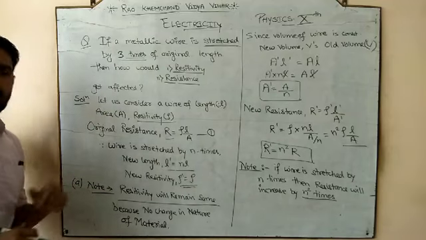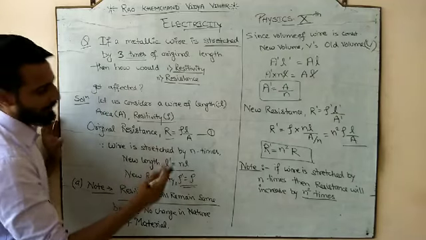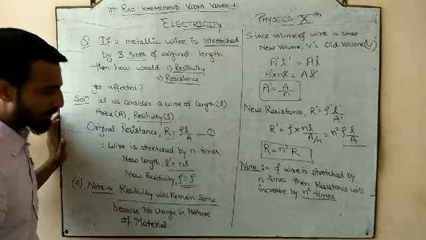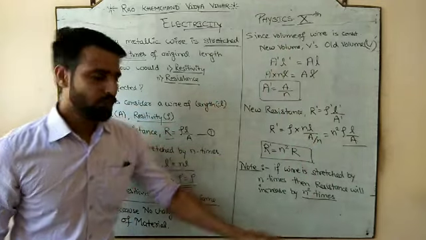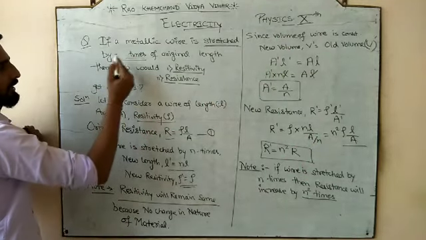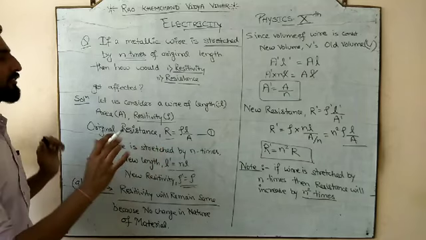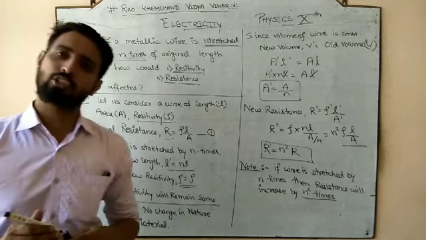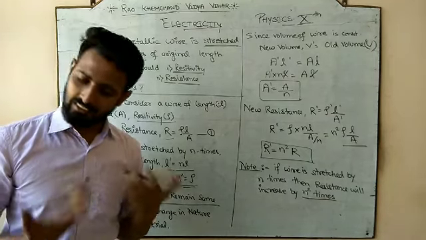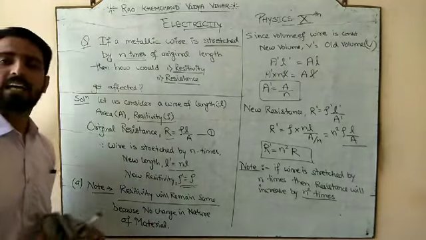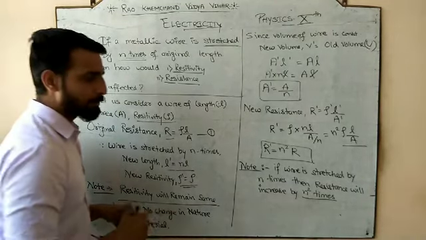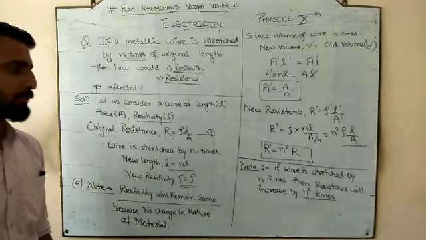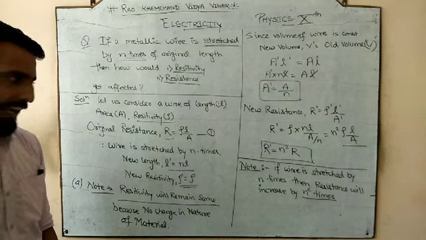For that you have to do the work. Yes, if it is 3 times, then wherever there is n, 3 will go. It would be 3L, it would be A by 3, and like that, but you have to do the complete procedure. So this derivation itself is a numerical solution. We can put any value in place of n, that is our choice. So the last important note we got is that if wire is stretched by n times, the resistance will increase by n square.